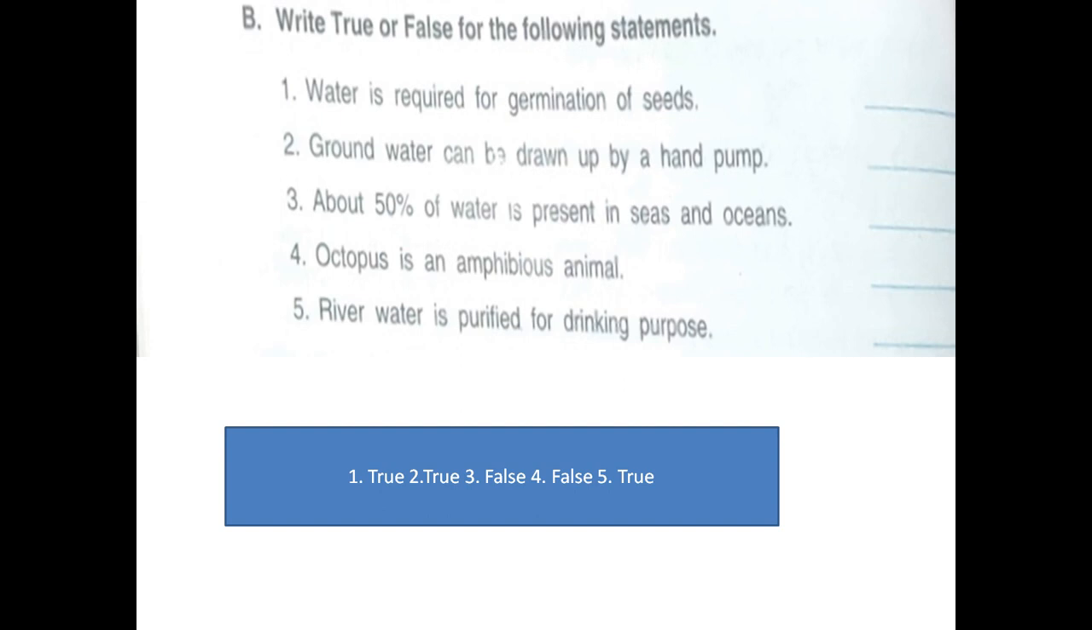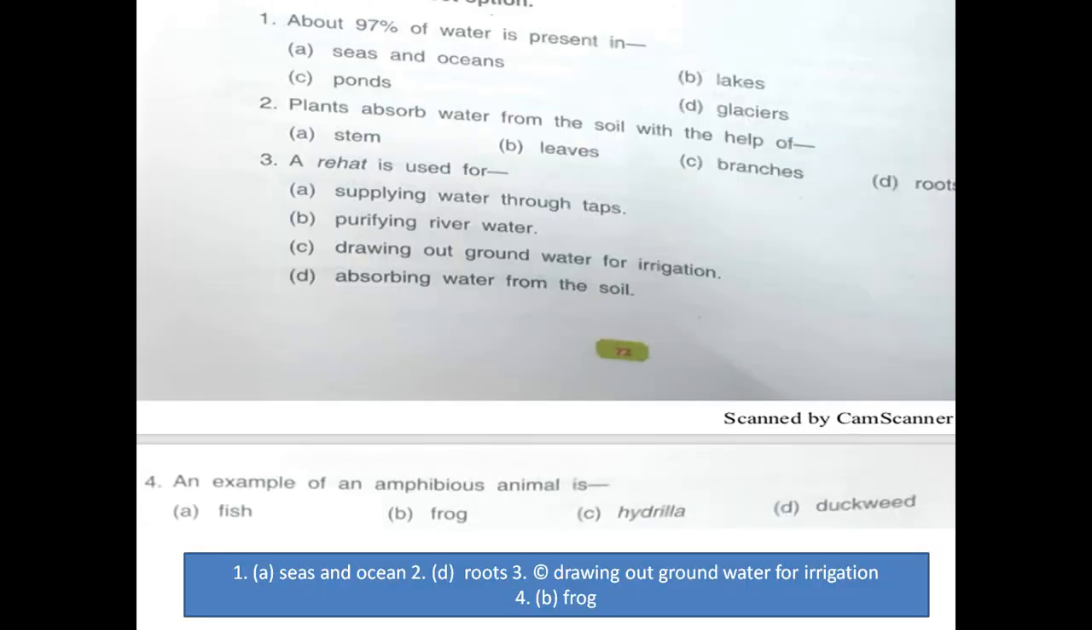Next, about 50% of water is present in sea and ocean. No. How many percent of water? Yes, 97% of water is present in sea and ocean. So, the statement is false. Octopus is an amphibious animal? No. Octopus is an aquatic animal. So, it is also false. River water is purified for drinking purpose? Yes, it is true.